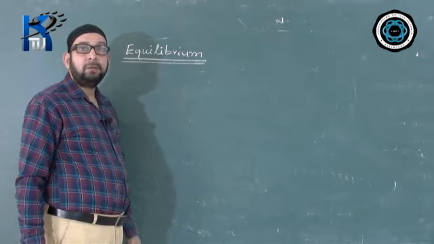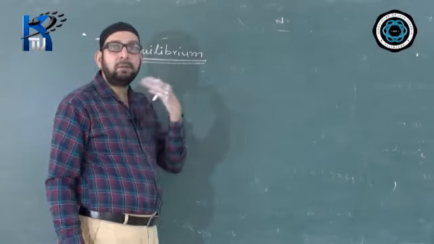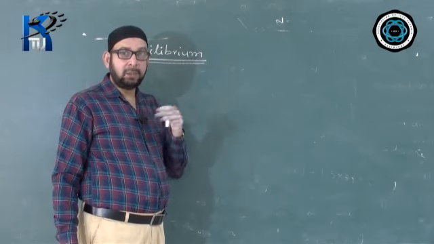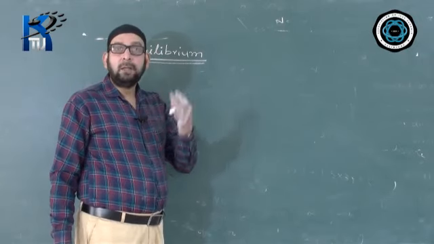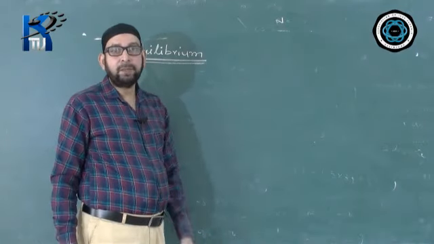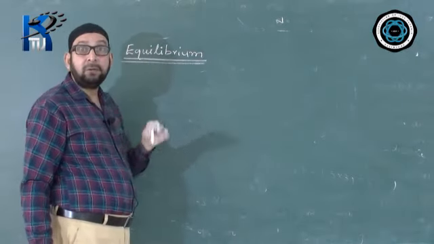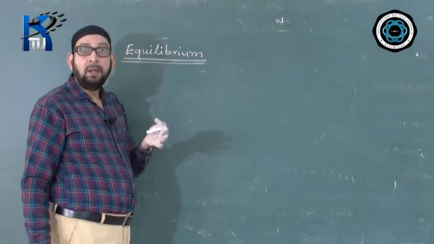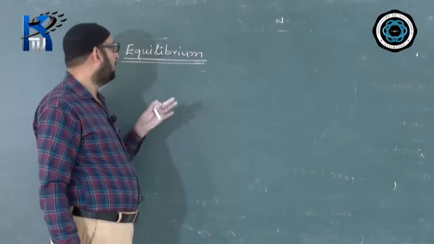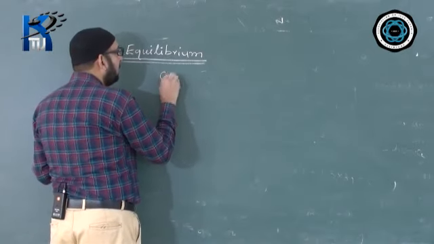There are two conditions for equilibrium, so this may be important. The definition I told you, you can write it down. You can make a note of whatever things we are discussing, and whatever definitions I am telling you, you can write it down word by word in your copy as well. So equilibrium's definition, as I said: when the state of rest or the motion of a body remains unaffected under the influence of several forces acting on it, then the body is said to be in equilibrium. So there are two conditions for equilibrium.